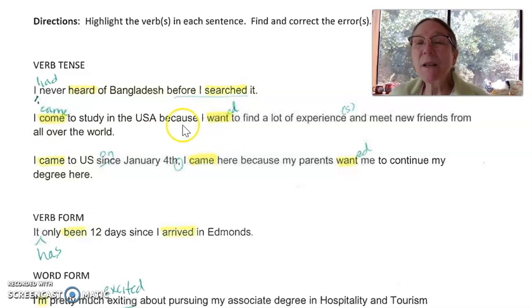All righty, the next one, the verbs come and want. I come to study in the US because I want to find a lot of experience and meet new friends from all over the world. So this person is sitting in the classroom, already in the US, right? In our classroom. So we're going to put these verbs into the past tense and fix the tenses that way. I came to study because I wanted to find a lot of experience.